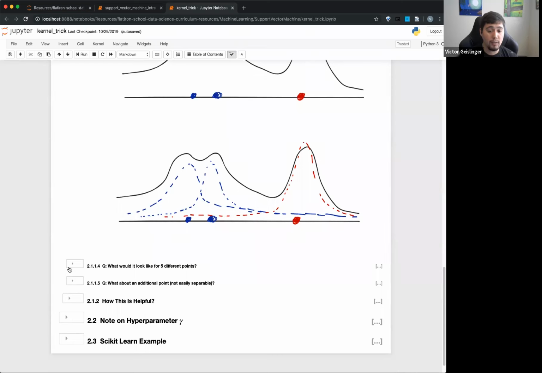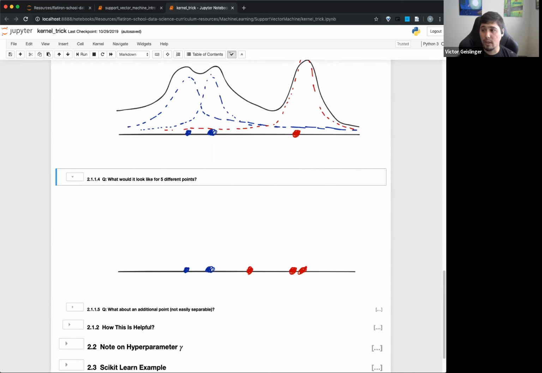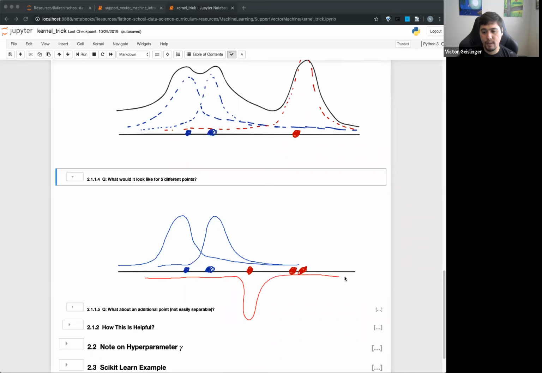And so we can say, what if we had 5 different points? Since we know how to draw each of these radial basis functions for each point, we have it centered right here. We say blue is going to look like this. It spreads out this way. We could have blue go something like this. Note that I'm drawing this out, but this would be a strict mathematical function. And then red would also have a radial basis function, but it would be negative in this case. And you can see we'd have something similar for these 2 reds over here.